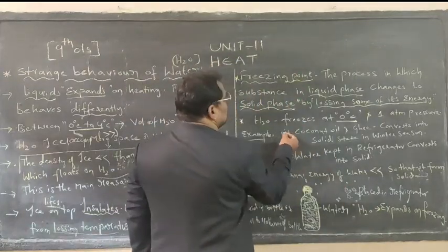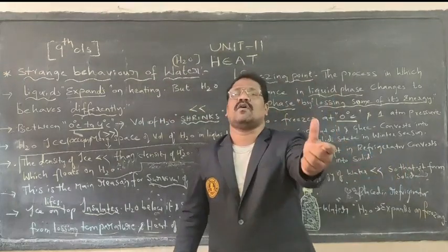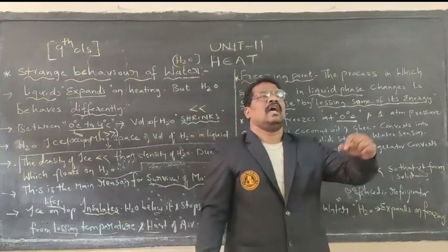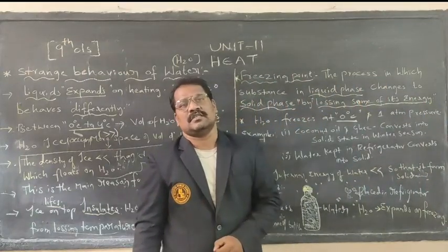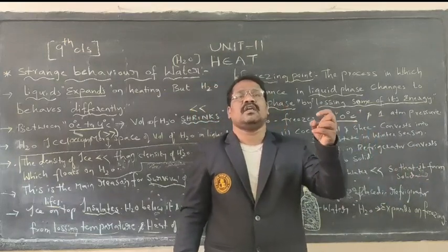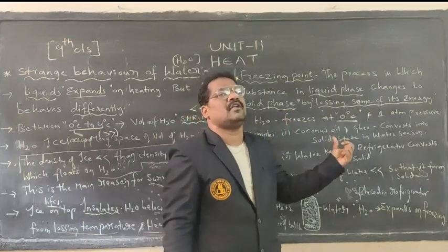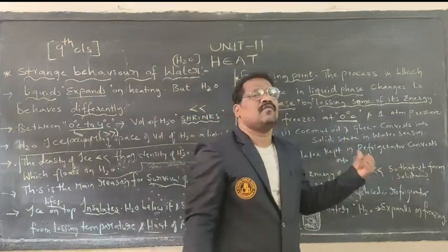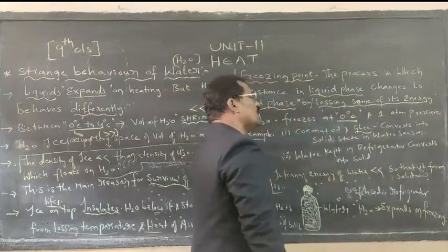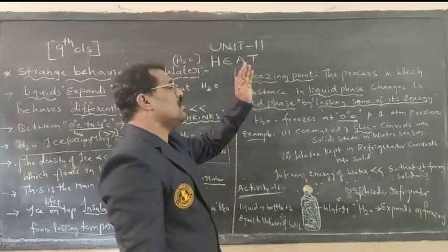Examples of freezing point: during winter season, coconut oil which exists in liquid stage in rainy season slowly condenses and forms a solid stage as winter approaches. That is freezing. Similarly, ghee converting into solid state during winter season is also a good example of freezing.